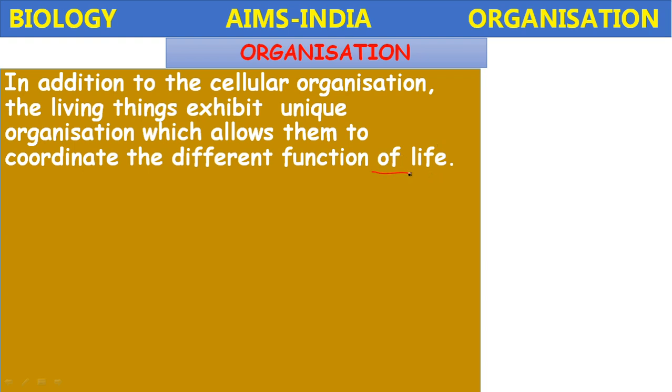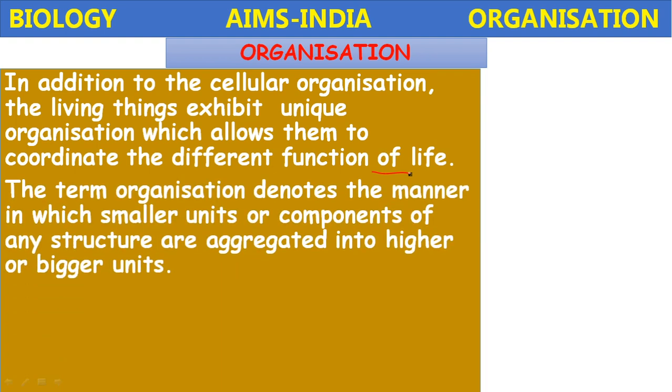Okay, it means the organization does not stop in the living things with the formation of cells. Again, it further forms different levels of organization. You will see the different levels of organization in the living things.